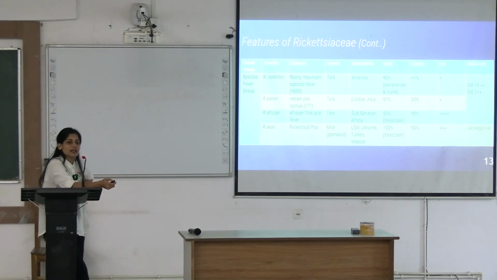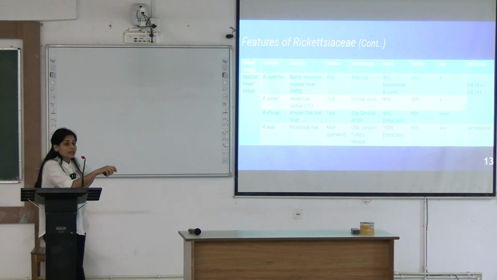What is Weil-Felix reaction? The thing is, this Rickettsia shares its outer LPS, lipopolysaccharide antigen, with Proteus antigen, okay. So, we are using Proteus derived antigen as a heterophile antigen to detect this disease. What will you find? This antigen will react with the antibodies in the patient's serum, okay.